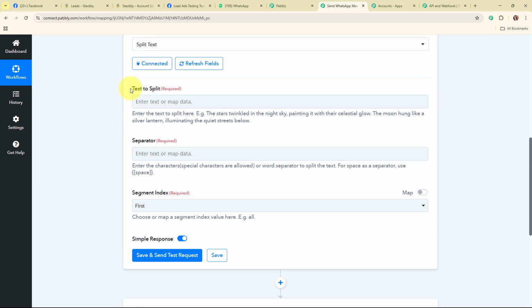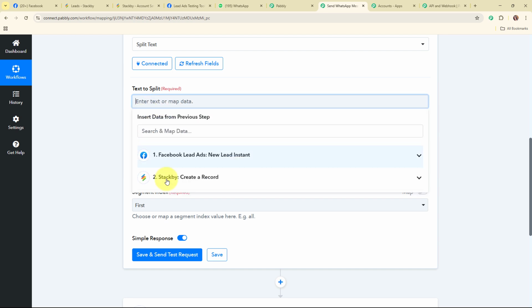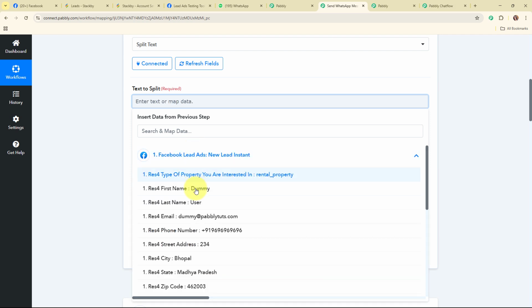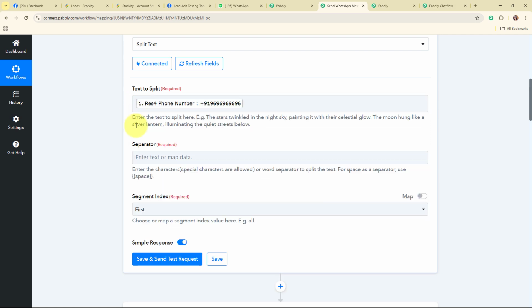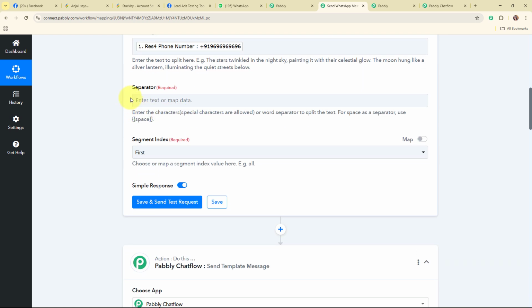So moving forward, it is asking me to enter the text to split. In this particular field, I need to enter the text that I want to split. So I'm going to add my lead's phone number over here, and I'm going to map my lead's phone number. Then it is asking me to enter the separator. It says enter the characters, special characters are allowed, or word separator to split the text. For space as a separator, use space.